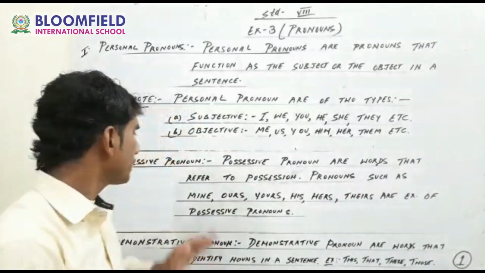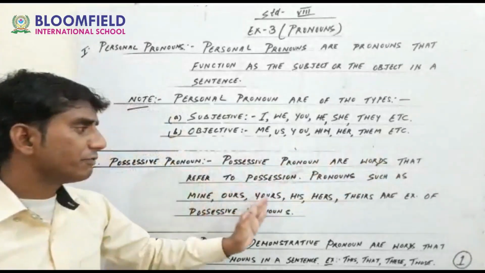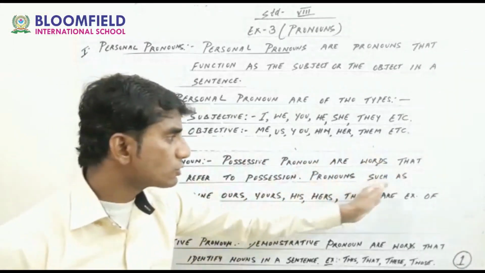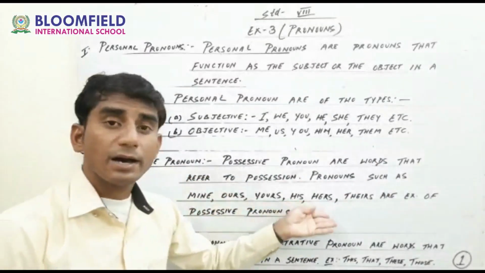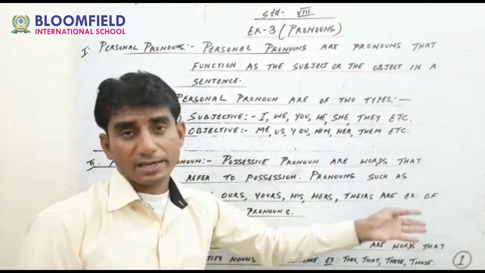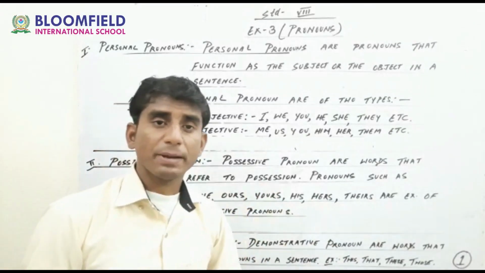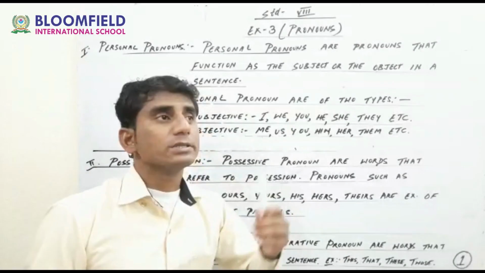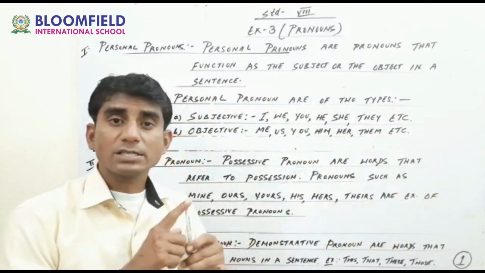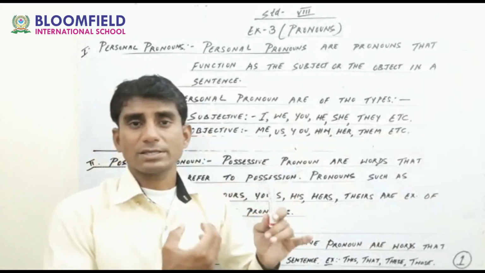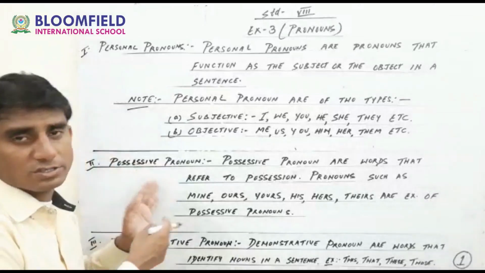Once again I am repeating, possessive pronouns are words that refer to possession. Pronouns such as mine, ours, yours, his, hers, theirs are examples of possessive pronouns. Example, this pen belongs to whose? This is his marker. So his is the example of possessive pronoun.